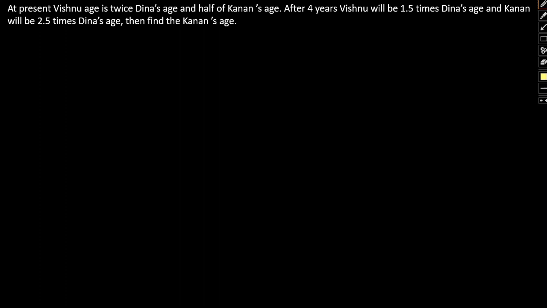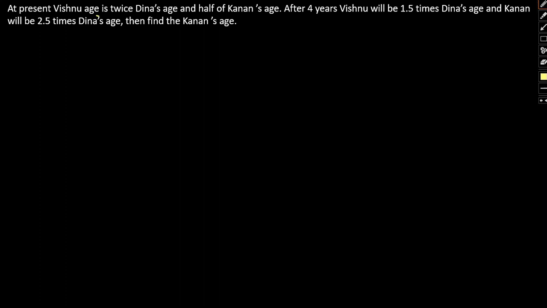The present Vishnu's age is twice Dina's age and half Kanan's age. After 4 years, Vishnu's age will be 1.5 times Dina's age and Kanan's age will be 2.5 times Dina's age. Find Kanan's present age. Okay, so let's take a look.